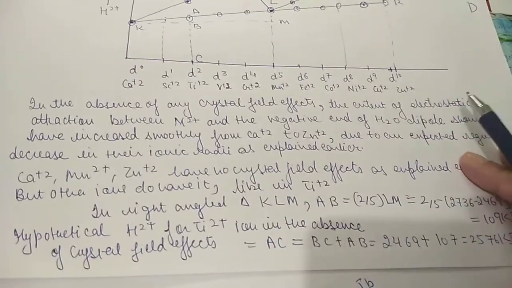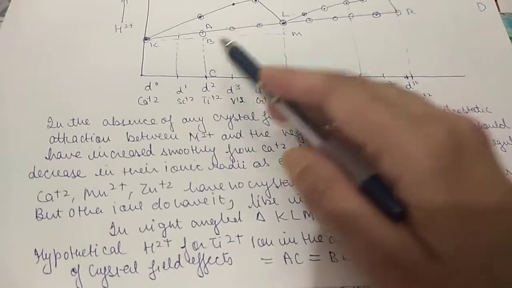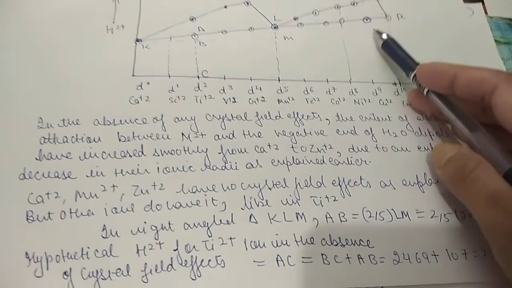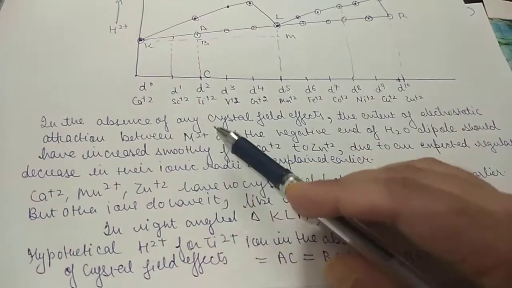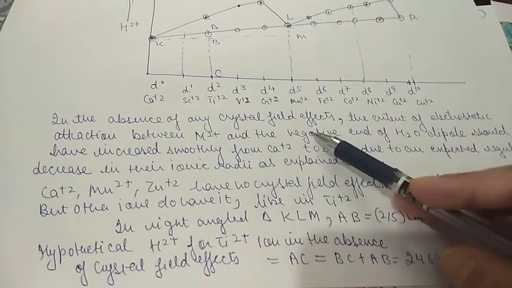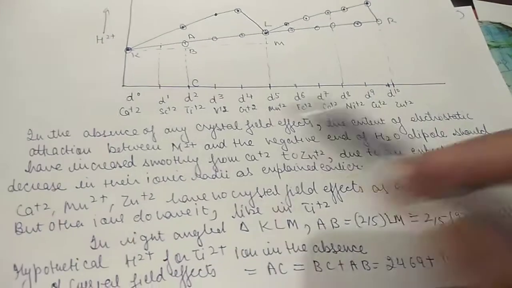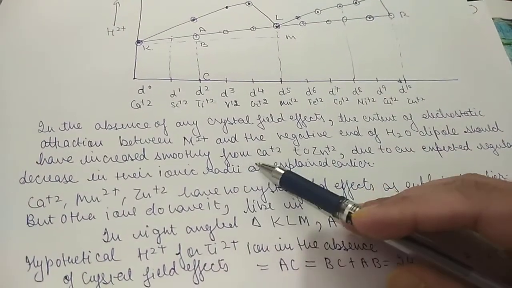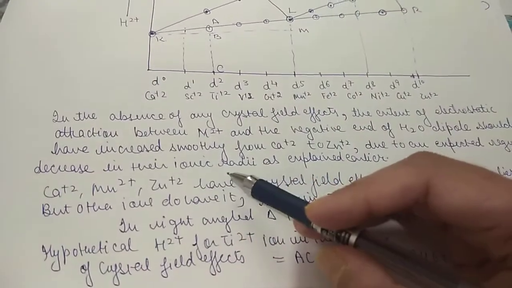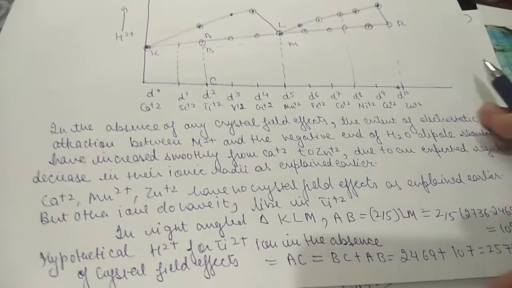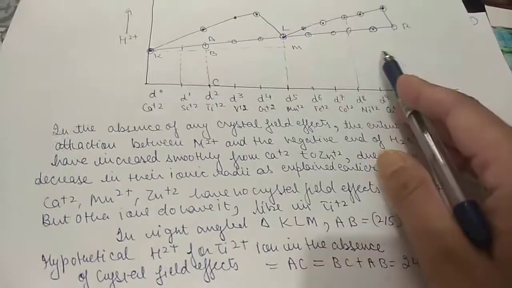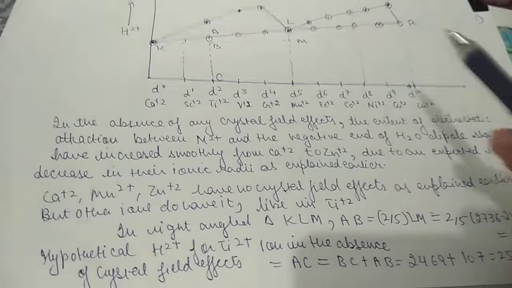So here also, this line shows the energy if there would have been no CFSE. In the absence of any crystal field effects, the extent of electrostatic attraction between the metal and the negative end of the H2O dipole should have increased smoothly from calcium to zinc due to an expected regular decrease in their ionic radii, as explained earlier. Calcium, manganese and zinc have no crystal field effect, so they fall on this line, while others do have.